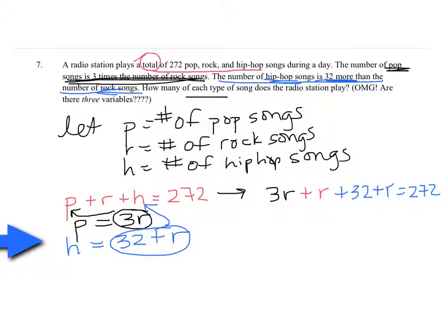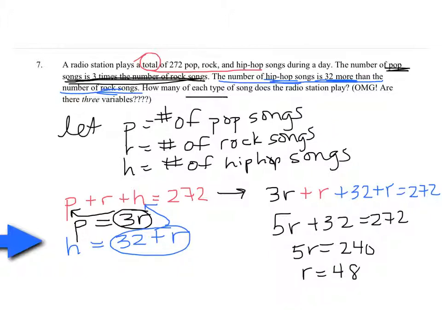Combining like terms, 3R plus R plus another R is 5R plus 32 equals 272. 5R equals 272 minus 32, which is 240. And then dividing by 5, we get that R equals 48. So we have 48 rock songs.